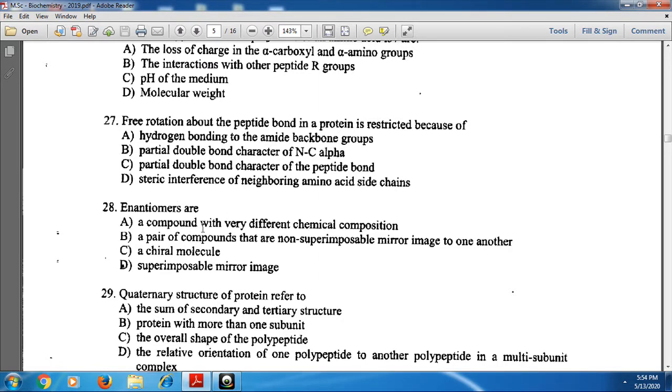And next, enantiomers. What are enantiomers? Enantiomers are compounds that contain a chiral molecule. Also, we said spatial configuration is exhibited by a chiral molecule, and that shows the property of enantiomers. Enantiomers are chiral molecules, and these are non-superimposable mirror images of one another, and that are called the enantiomers.